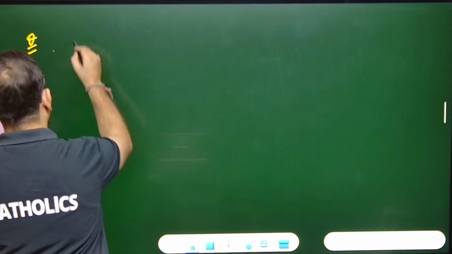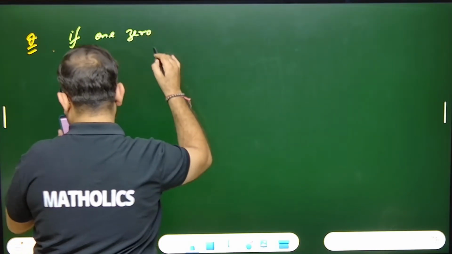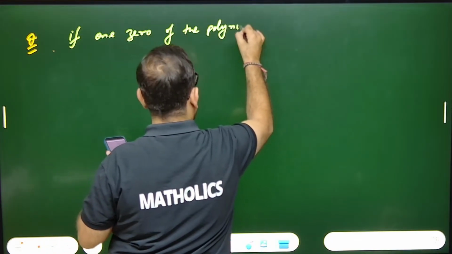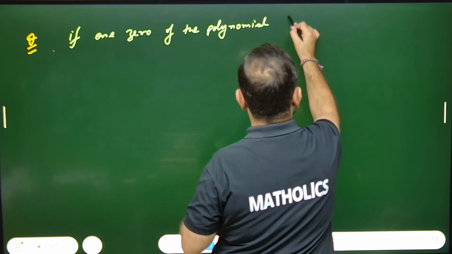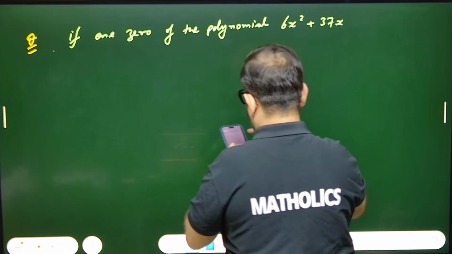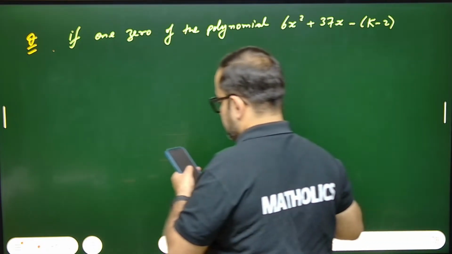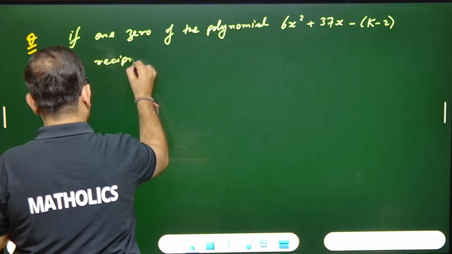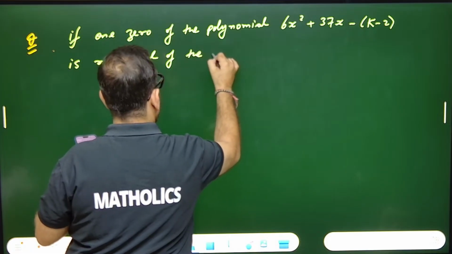If one zero of the polynomial 6x square plus 37x minus of bracket k minus 2 is the reciprocal of the other.